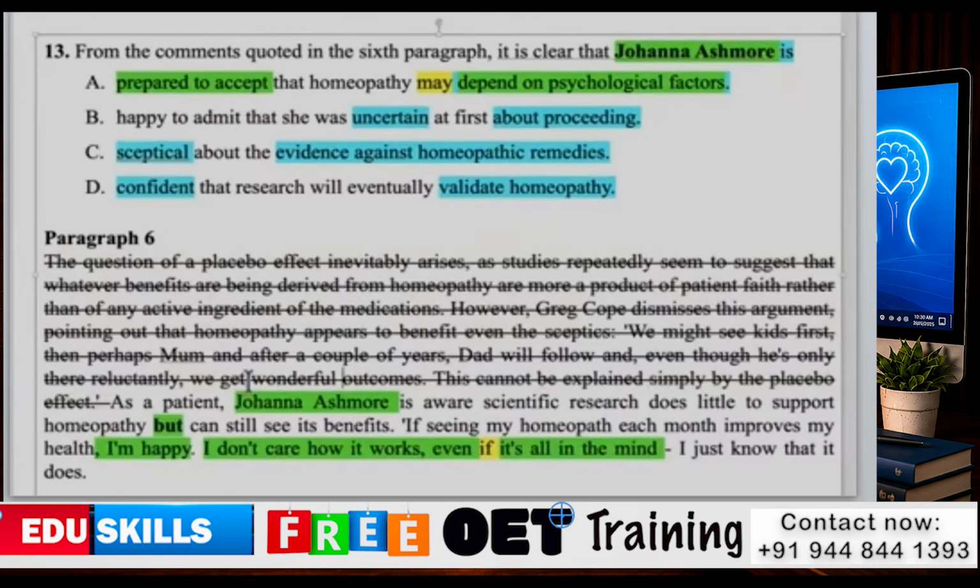And about option C, skeptical, doubtful about the evidence against homeopathic remedies. It is nowhere mentioned that she was skeptical about homeopathic remedies. And D is confident that research will eventually validate homeopathy. Even in her comments, she has not explained anything about validating homeopathy. So we can consider option A as our answer: prepared to accept that homeopathy may depend on psychological factors.